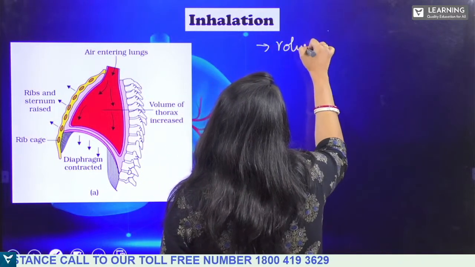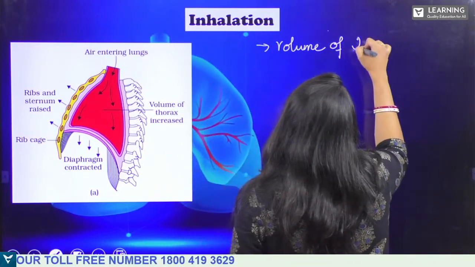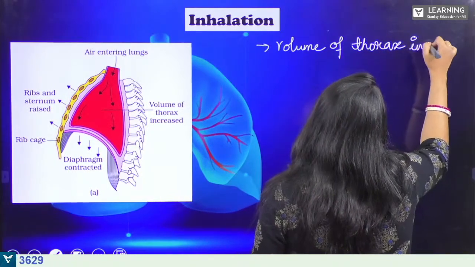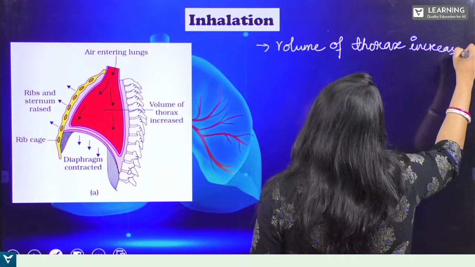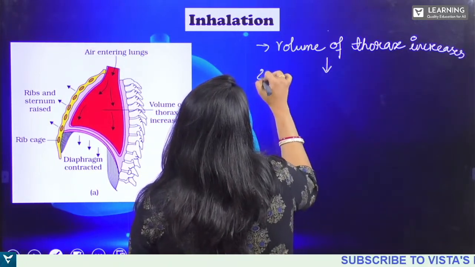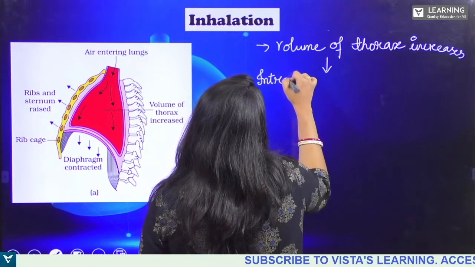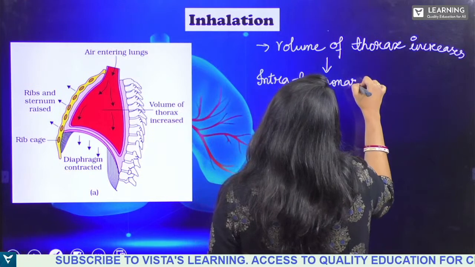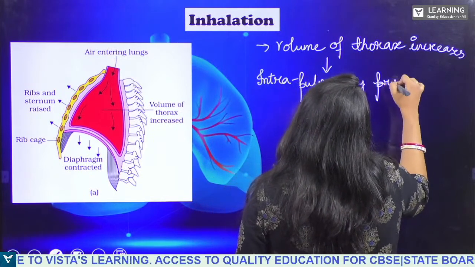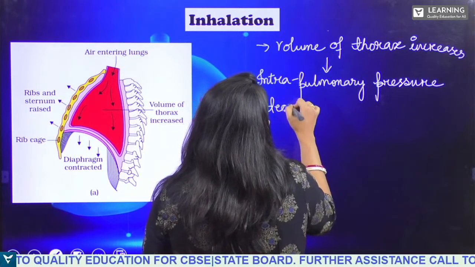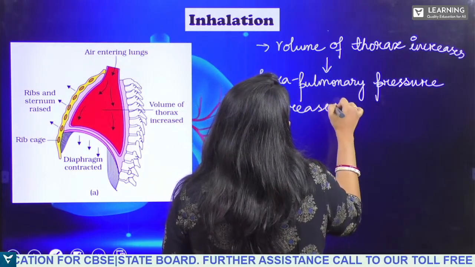So see what happens during inhalation. Volume of thorax increases, number one. Then next, intrapulmonary pressure decreases.